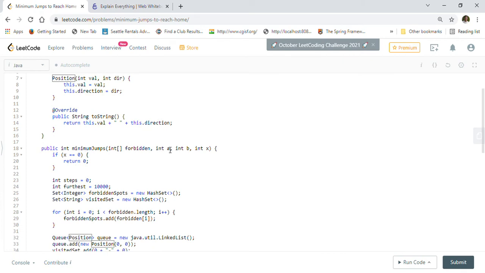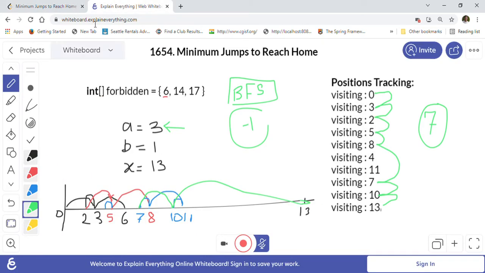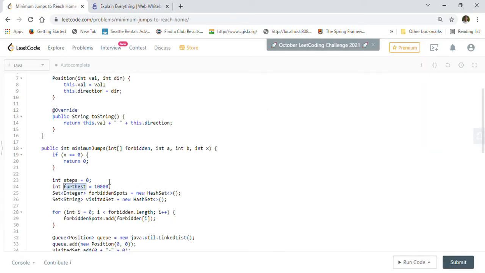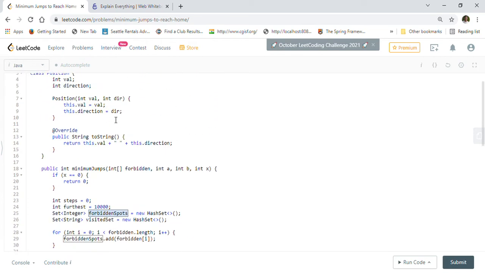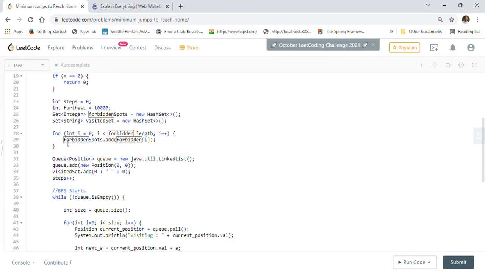We have been given a, the forward jump, b, the backward jump, and the destination x that we are trying to find, and we have been given a forbidden array. Here I created a steps variable initialized to 0, and furthest, the furthest we want to travel to check if the bug can reach home or not. I took a big number like 10,000 for this example. I iterate through the forbidden array and create a set out of it.